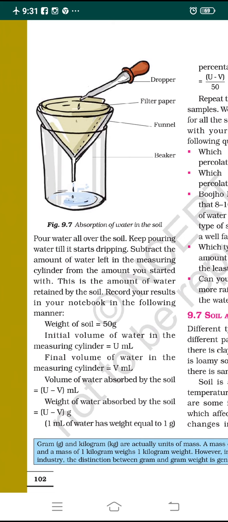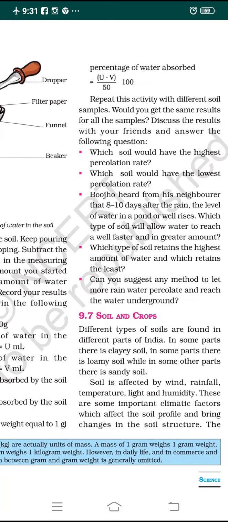What is the weight of the water absorbed by the soil? That is U minus V gram, not milligram, only gram. 1 ml of water has a weight equal to 1 gram. So the percentage of water absorbed by the soil is found using the formula (U minus V) divided by 50, into 100.